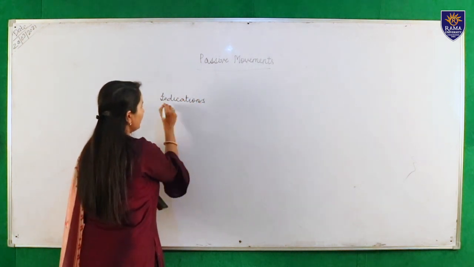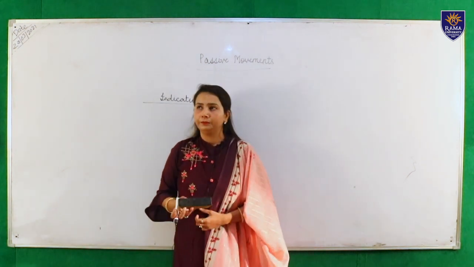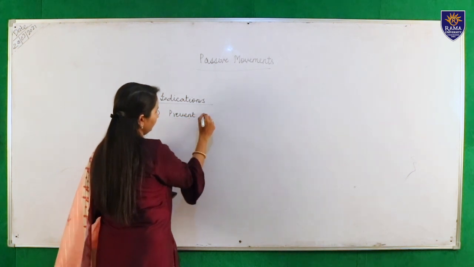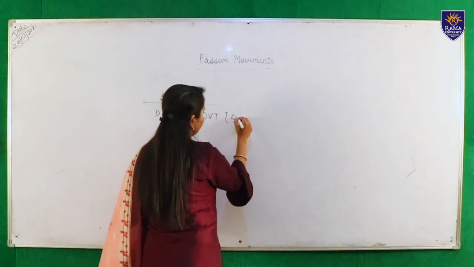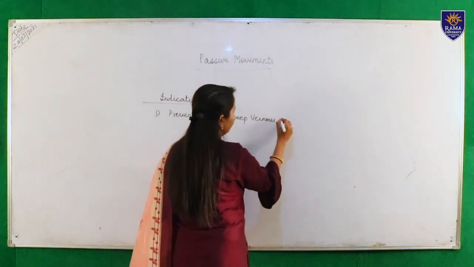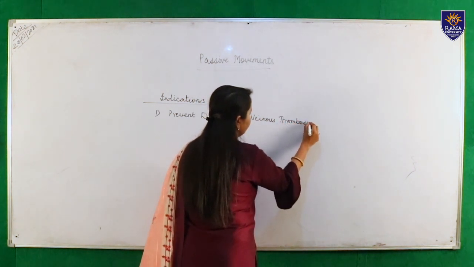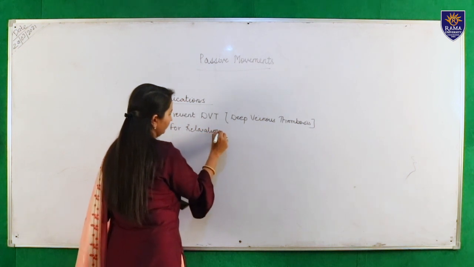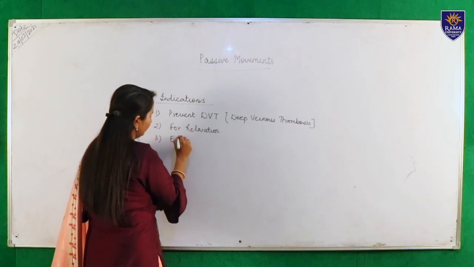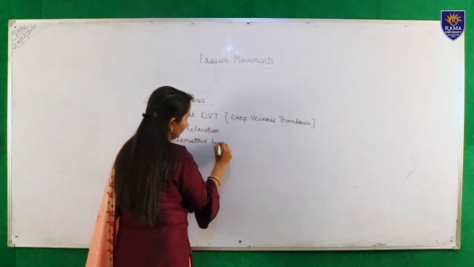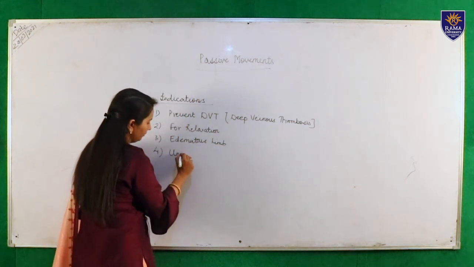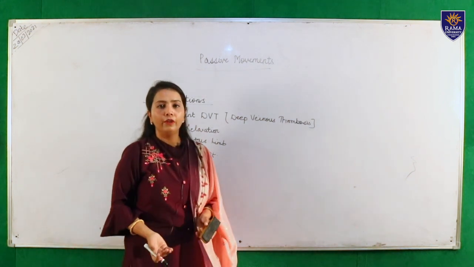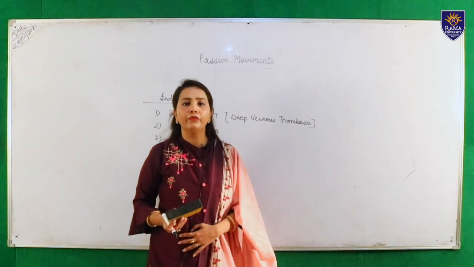These are the conditions in which passive movements are indicated: to prevent DVT, which means deep venous thrombosis; for relaxation; for edematous limb; for unconscious patients; and the patient who cannot perform the active range of movement, or the patient who cannot perform the full range of movements.